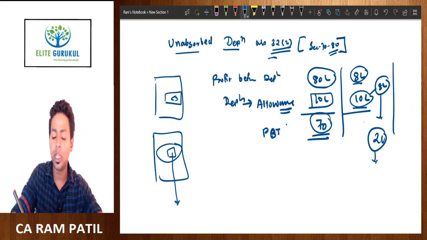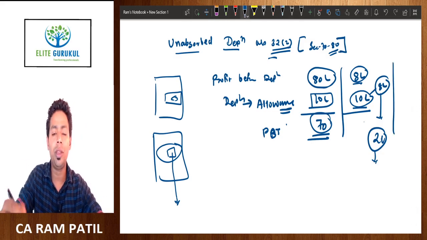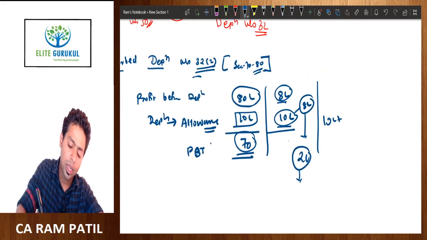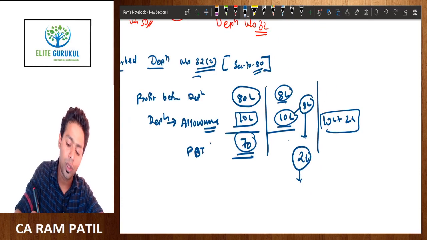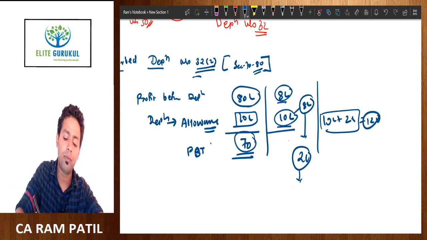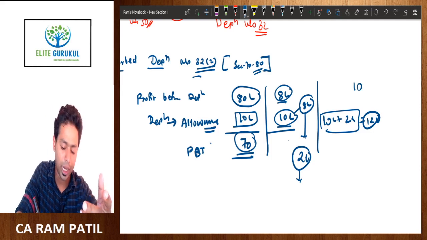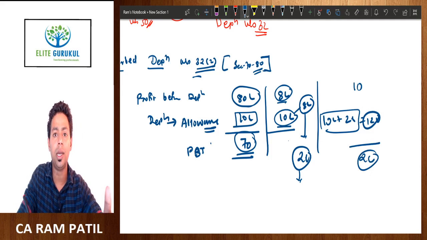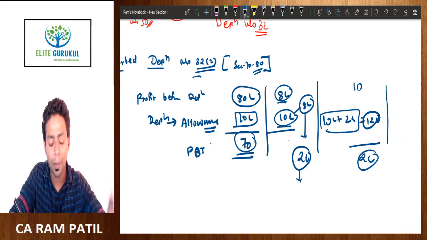So what will happen now with this 2 lakh rupees? You can set it off with the next year's depreciation. Next year's depreciation is 10 lakh rupees, and last year's is 2 lakh rupees. So total depreciation for next year will be 12 lakh rupees, and if next year your profit is 10 lakh, then again you can carry forward this 2 lakh rupee depreciation to another year. That 2 lakh rupee depreciation will again be added to the next year's depreciation.